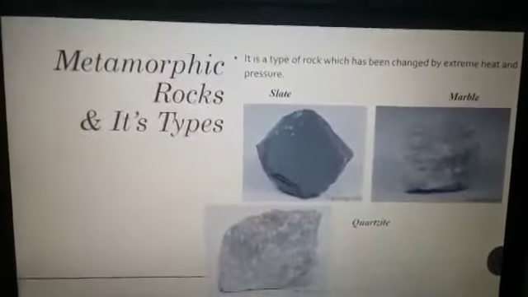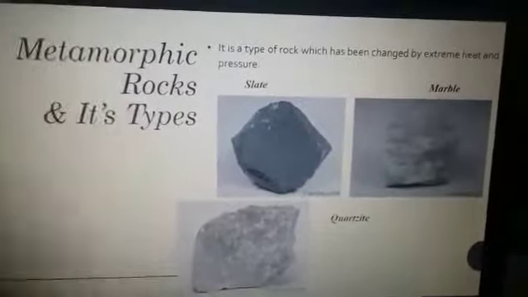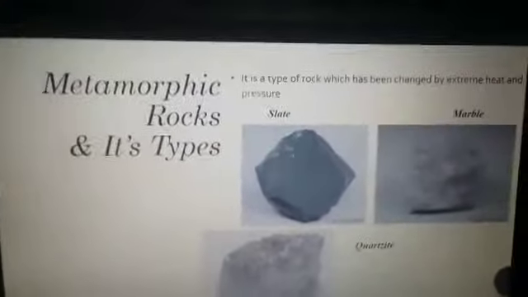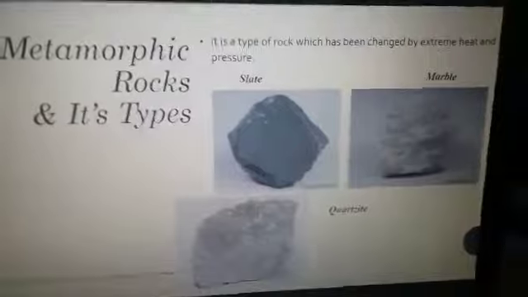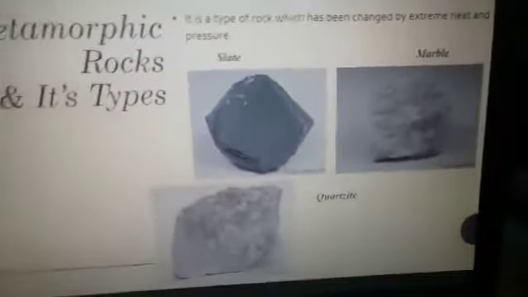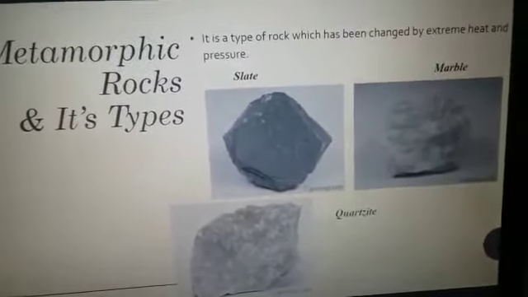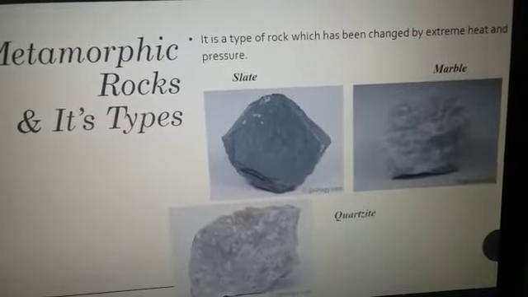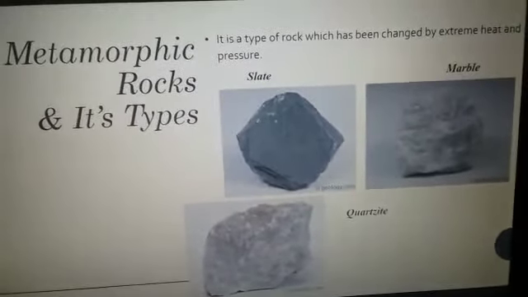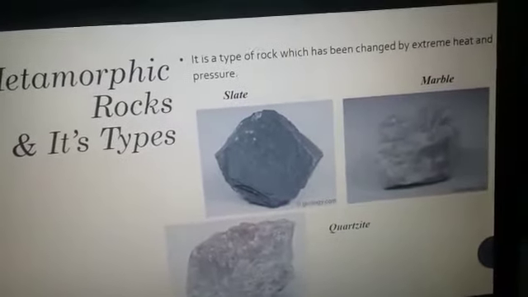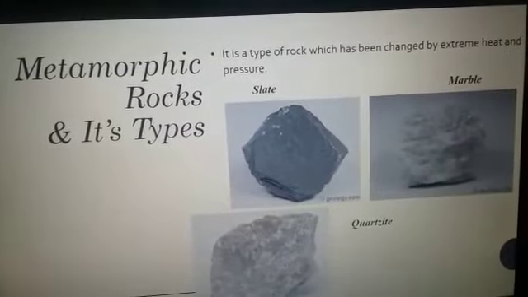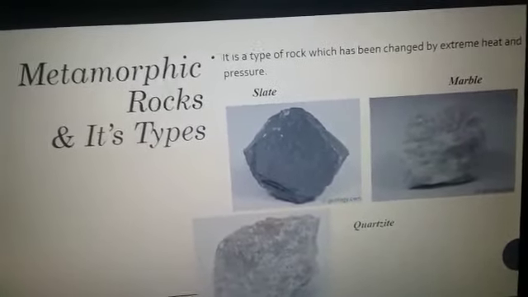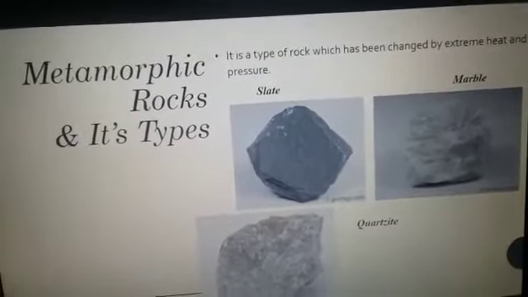Marble is a metamorphic rock formed from limestone. As you know, marble flooring is used in numerous constructions. It is basically used in toilets, etc. Quartzite is a metamorphic sandstone. Sedimentary sandstone changes into metamorphic quartzite. Sedimentary shale is transported and changed with extreme heat and pressure. It is converted into slate.